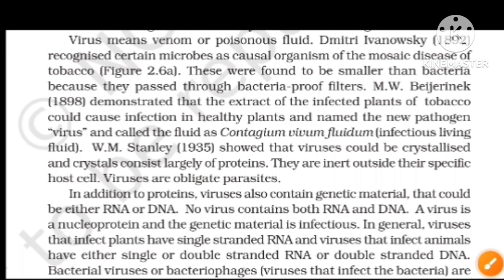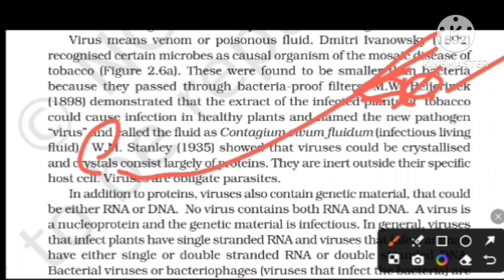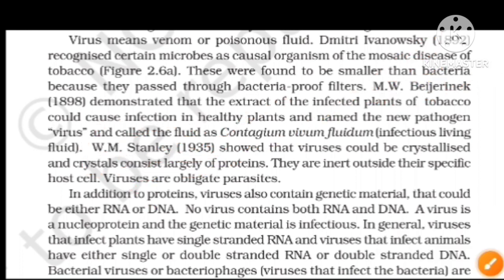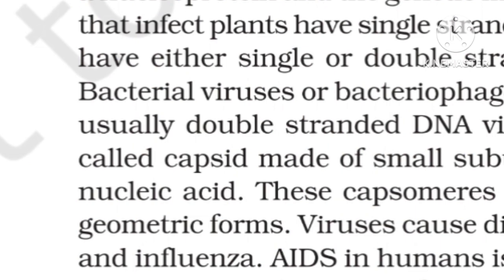And W.M. Stanley, here is one trick. Beijerinck is M.W.: M comes first in alphabetical order, and next W. Beijerinck, B is also first in alphabetical order. Here the W.M. is the opposite of Beijerinck, W.M. Stanley, in 1935, showed that viruses could be crystalline, and the crystals consist of large proteins. He explained that the virus's structure is made of protein and is crystalline.